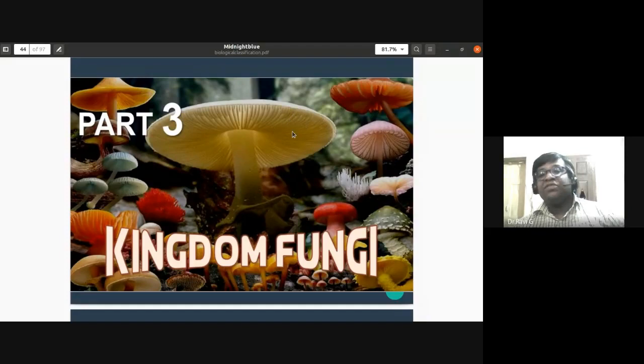The undersurface, we call it gills. They liberate the spores. We consume the fruiting bodies as edible mushrooms, that is the button mushroom, oyster mushroom, milky mushrooms. These are the types of mushrooms that are quite popular in India and consumed by us. That we'll discuss in the next class.